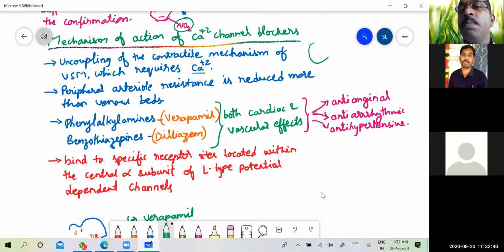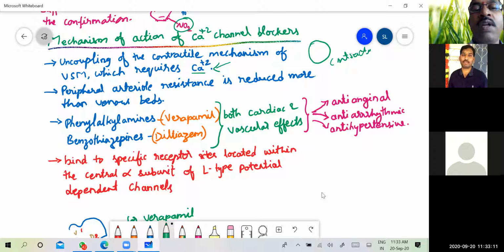So by inhibiting the availability of calcium ions, we prevent contraction of the vascular smooth muscle of blood vessels. When calcium is not available, no contraction occurs, there is no spasm of the blood vessel, the diameter is as usual, and there is no hypertension.